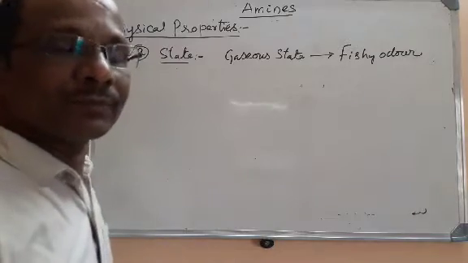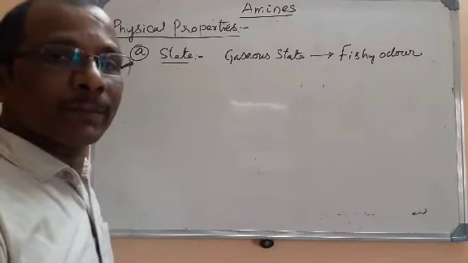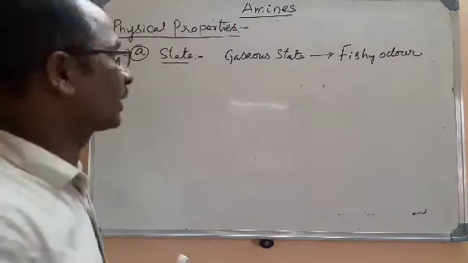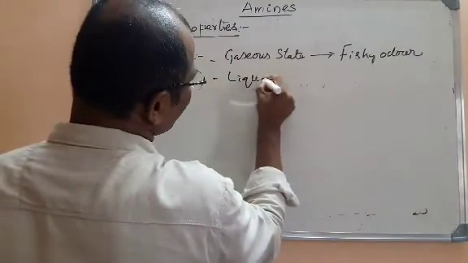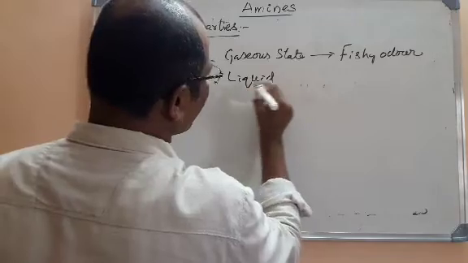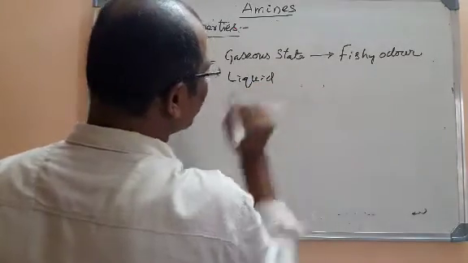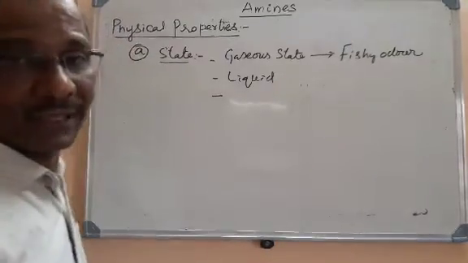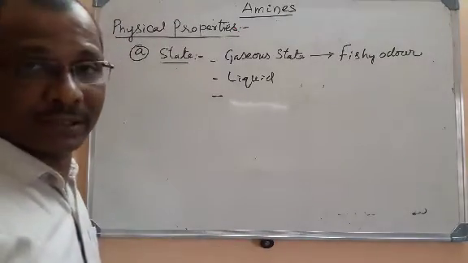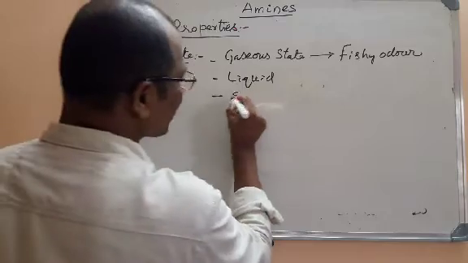And if you take lower primary amines with 3 or 4 carbons, that will be in the liquid state. And if you take still higher amines, having more than 4 carbons, that will be in the solid state.